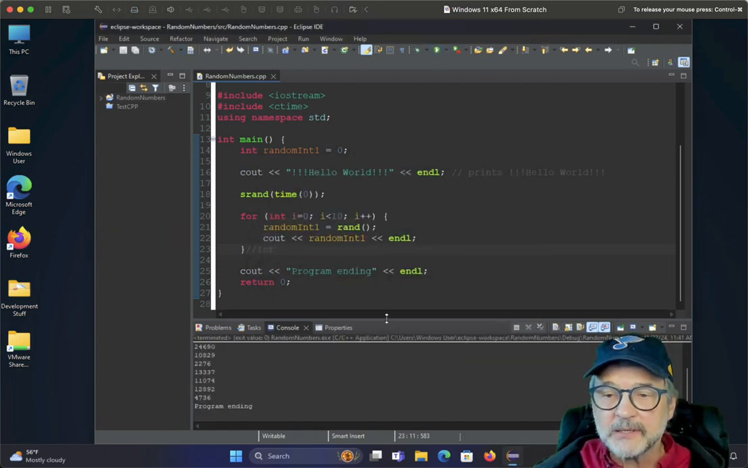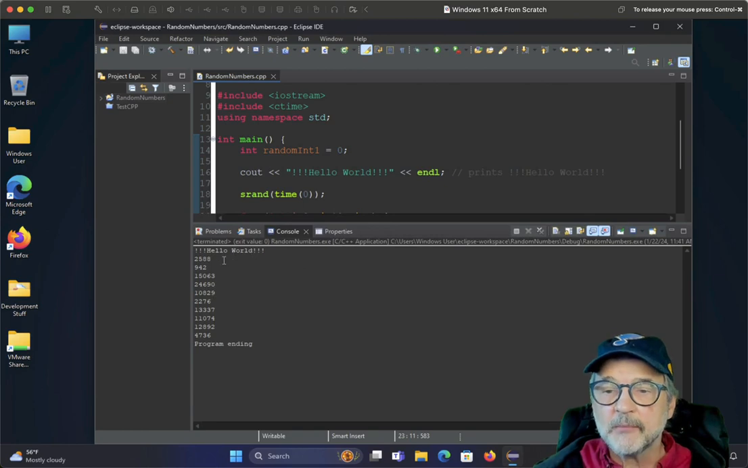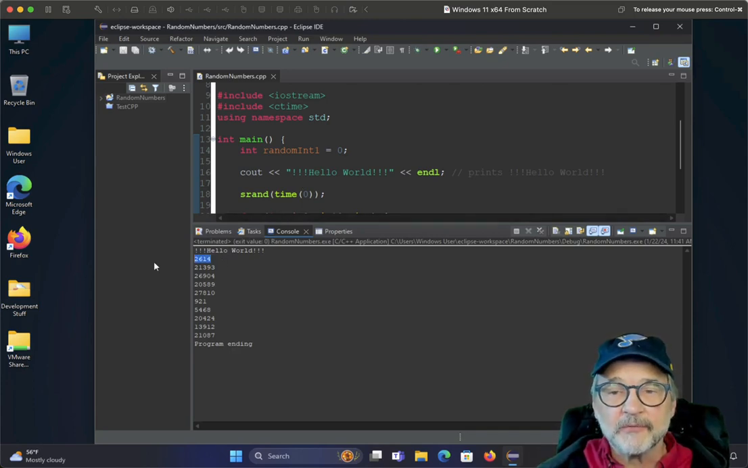Okay, so let's take a look at the data that comes out. So the first number is 2588, the second number is 942. Let's take a look at it again. Okay, so you're noticing that the first number is not too far away from the first number on the previous run, but the second number, I think it was 927, it's now 21393. I'm going to run it again. It's now back to 8554. I'm looking at the second number, run it again. It's now 29528, run it again. So you can see the second number is more random than the first number.